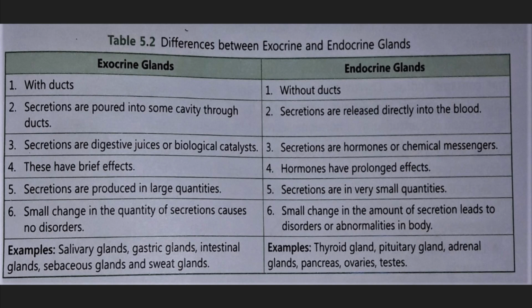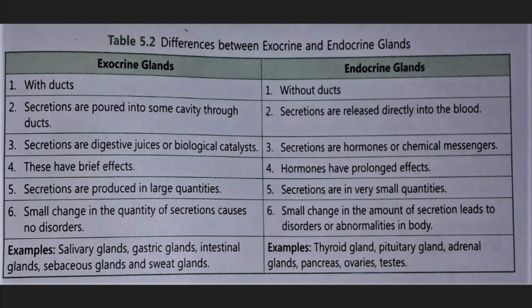Then secretions are digestive juices or biological catalysts, also known as enzymes. So in exocrine glands, the digestive juices help in the digestion of food, whereas in endocrine glands they are the hormones or the chemical messengers. Fourth, the exocrine glands have brief effects, that means not a long term effect. Once the food is digested, the effect is over. Food will move on after the digestion process. Then endocrine glands have the prolonged effect, that means a permanent effect.